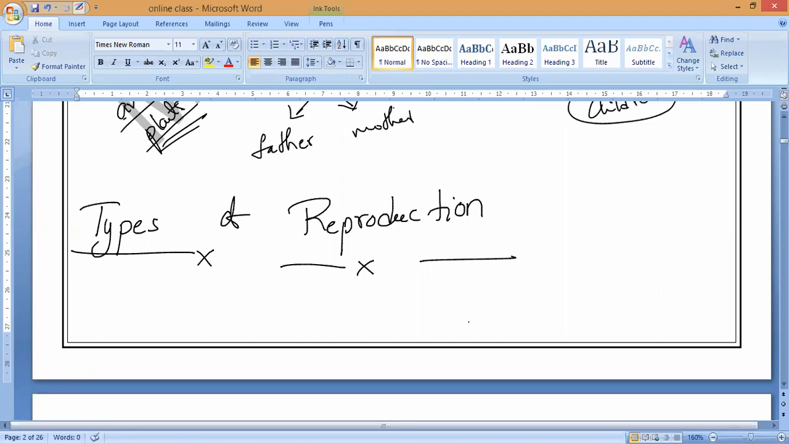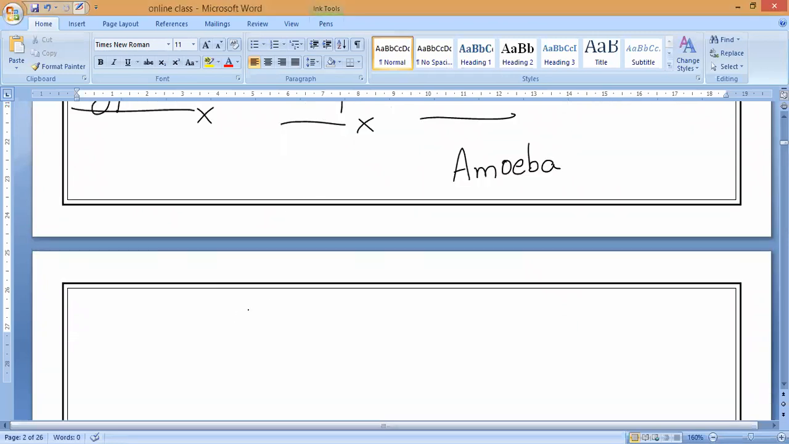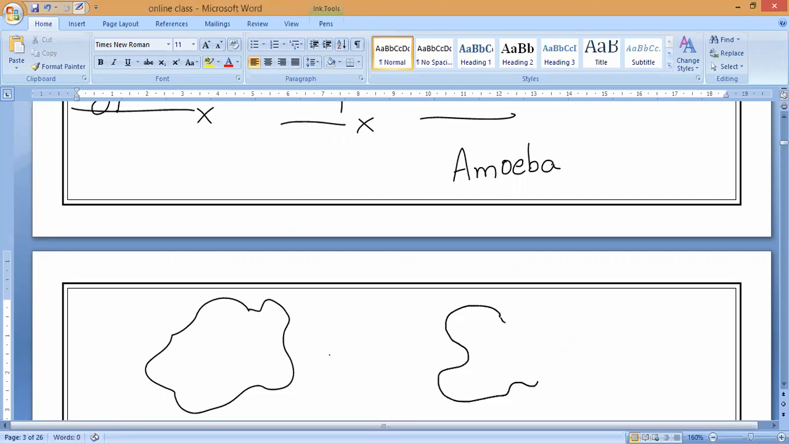I have already taught you in the first chapter. So amoeba, how does it happen, guys? Is there any parent in the amoeba? Can anybody answer? As we know, in the first chapter also you studied this. So amoeba, what will happen? By fission, it will break into two individual organisms, two daughter cells. Yes.